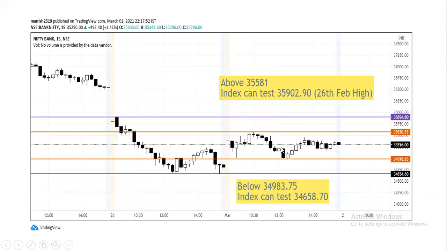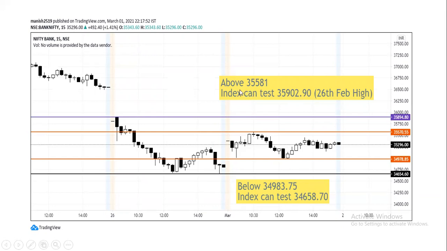On downside, you can see today's day low was 34,983. If this level is taken out, I'm expecting Bank Nifty to retest Friday trading session low, which is 34,658.